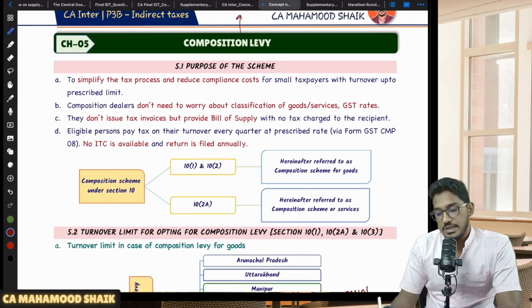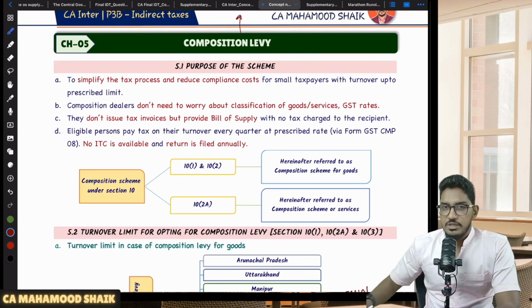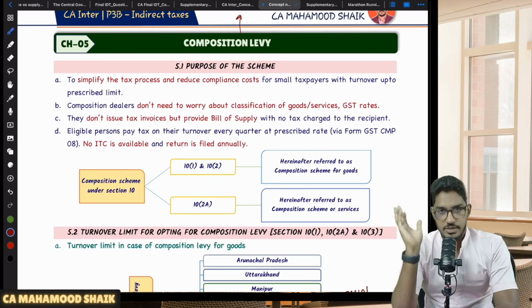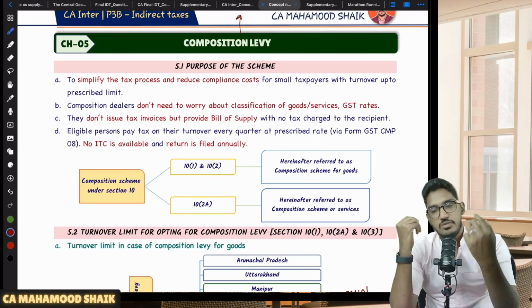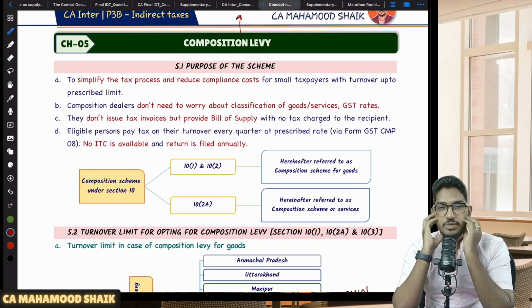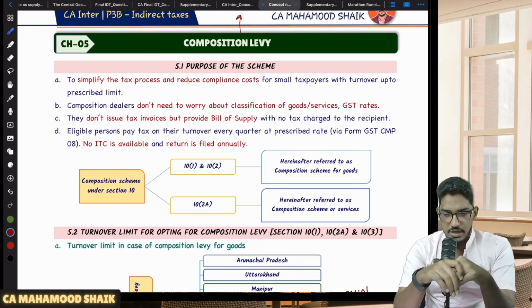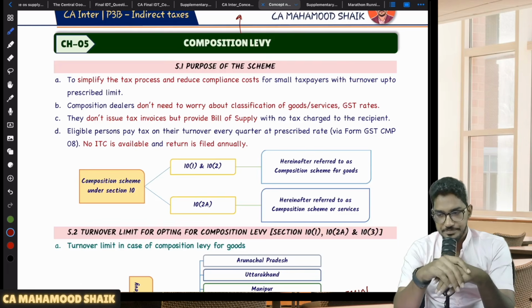So first of all, what exactly is this composition levy? See, composition levy is an optional scheme which is given for the small registered persons. See, they have already given a threshold limit. If your aggregate turnover exceeds the applicable threshold limit, then only you become liable for registration. Once you become registered, it's not going to be an easy task. There are n number of compliances which you have to take care of.